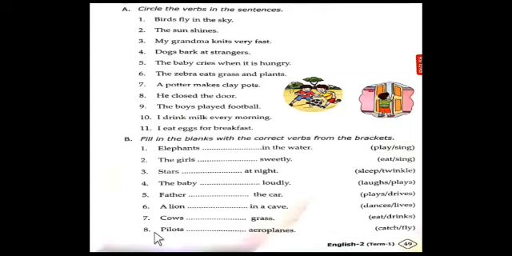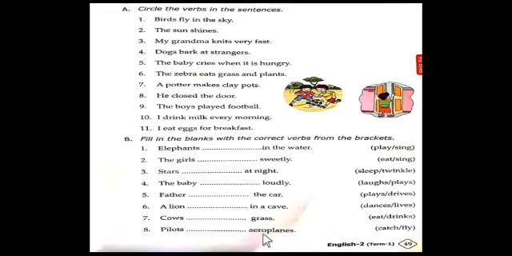Eighth one. I think it is the last one. Pilots dash aeroplanes. What do the pilots do? Do they catch the aeroplanes or do they fly the aeroplanes? Which verb is correct to fill in here? The pilots do not catch the aeroplanes. They fly the aeroplanes. So fly is the correct verb. Pilots fly aeroplanes.